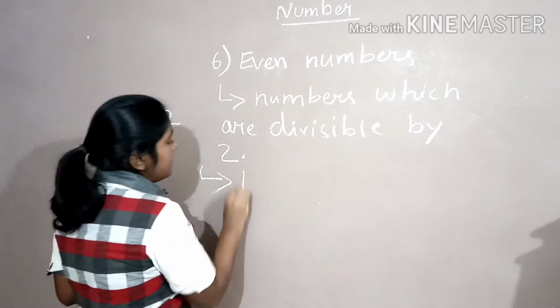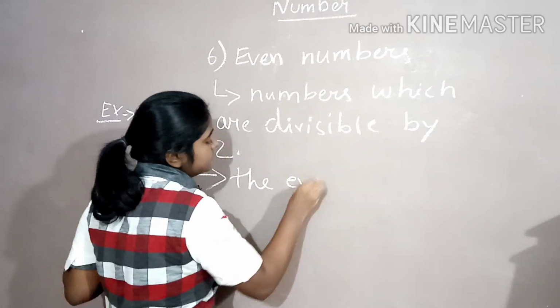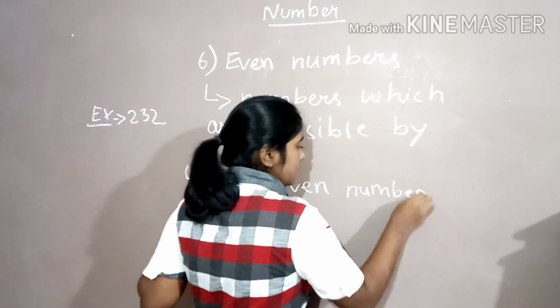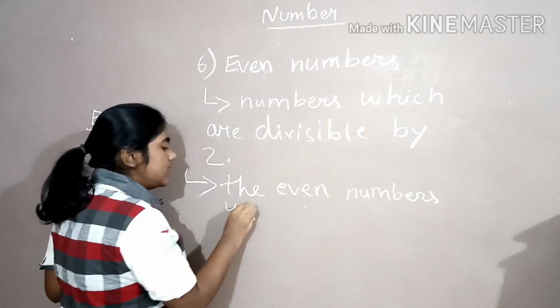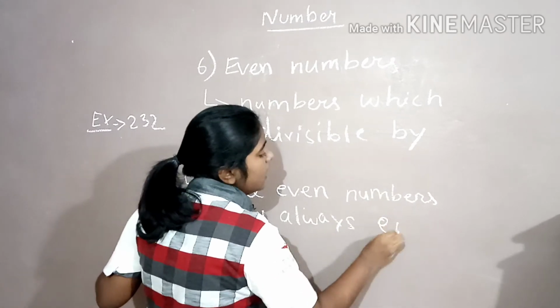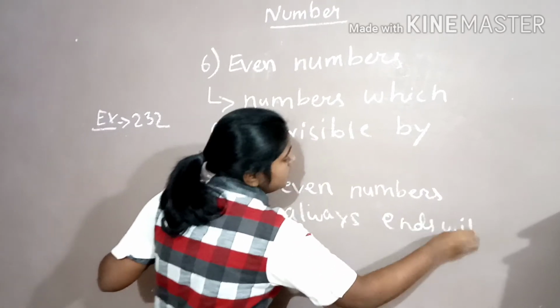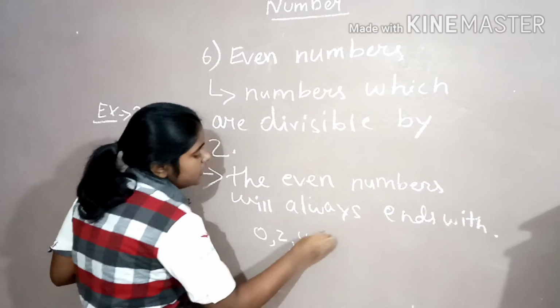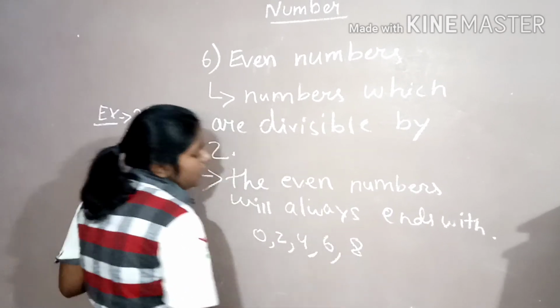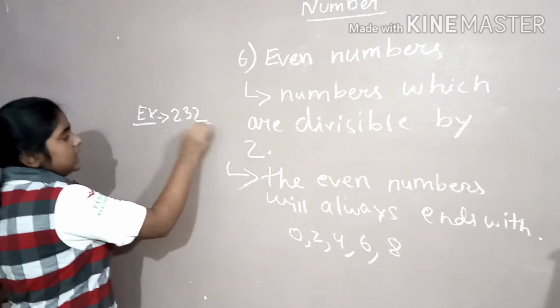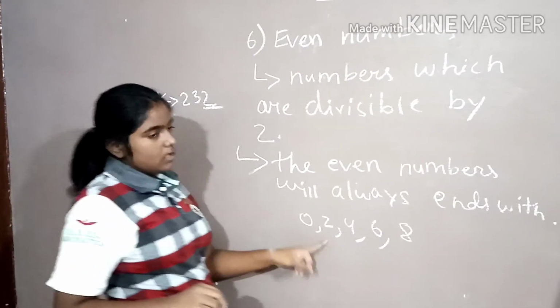The even numbers will always end with 0, 2, 4, 6 or 8. This is an example. The unit place is 2.